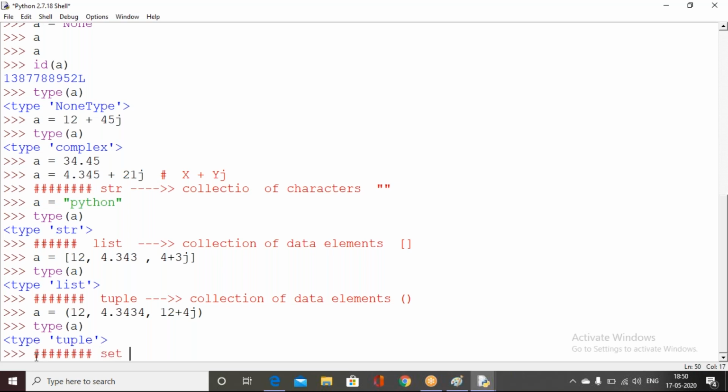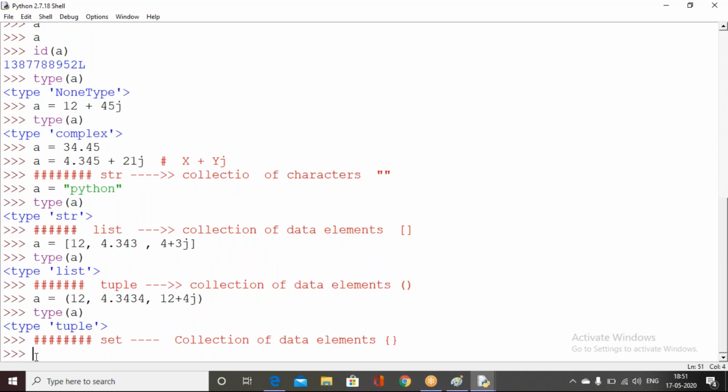Coming to the set data type, which is indicated by curly braces. It is a collection of data elements within curly braces.